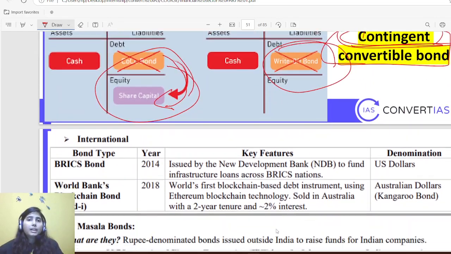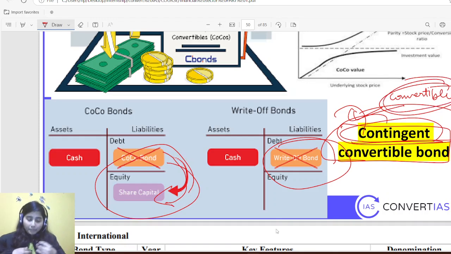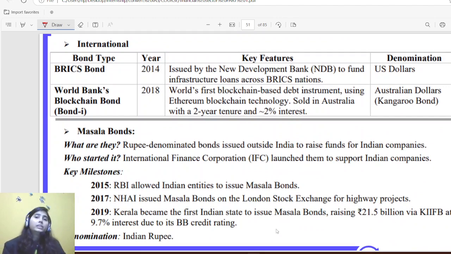See, the difference between convertible and contingent: with convertible, if I, being a company owner, don't want to convert my debentures into equity, then I will pay them back. But with a contingent convertible bond agreement, even if I don't want to give shares to them, I will still be giving shares because it is automatically converted into equity shares. I do not have specific power in it unless it is written in the agreement. Then there are so many other kinds of bonds as well.